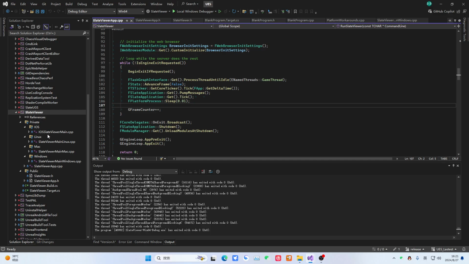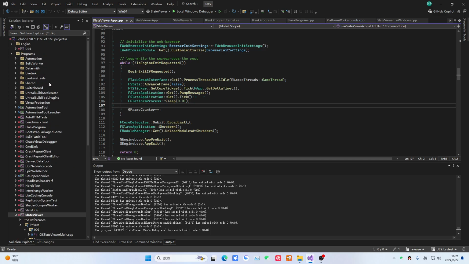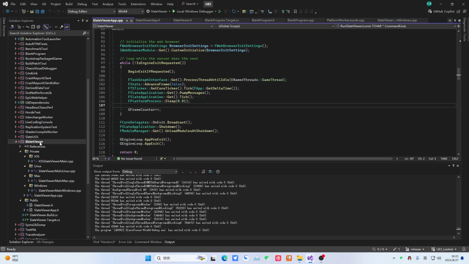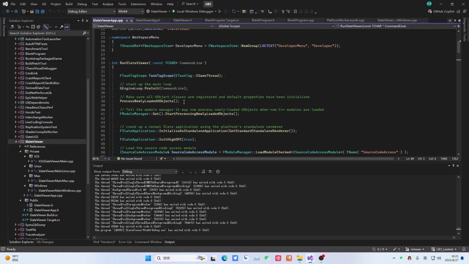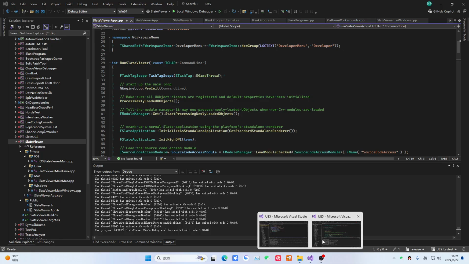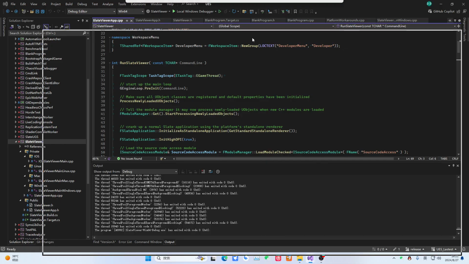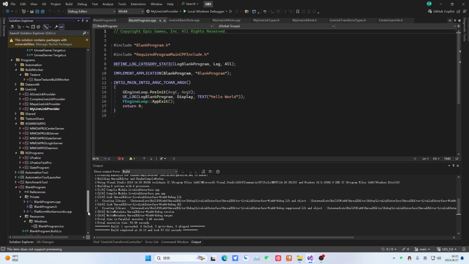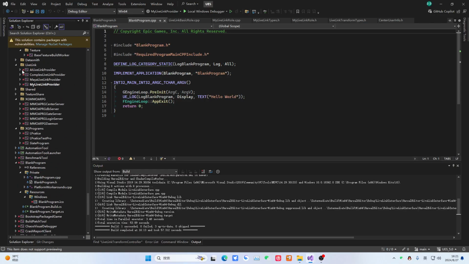So what we need to master is mainly one blank program, and another is Slate. Of course, this is very difficult because you need to understand the engine's initialization process. So our approach here is that we start with a blank program and then step by step reach the level of Slate. But this Slate, you may need to do an in-depth analysis and study on your own, because we will write this for you.